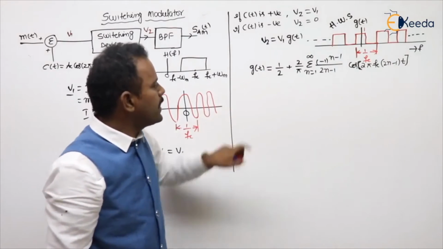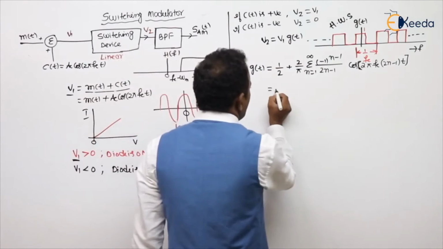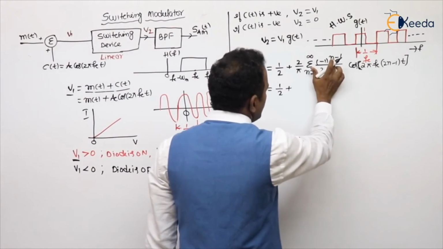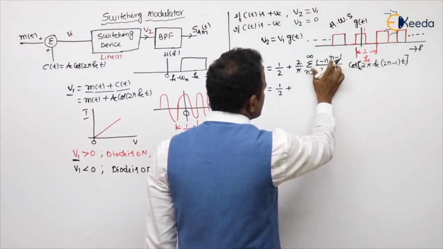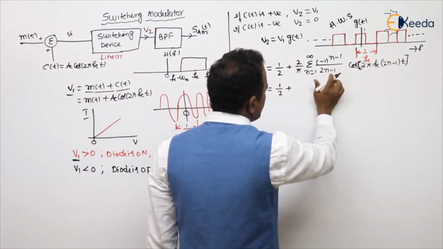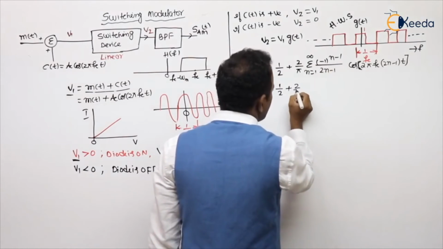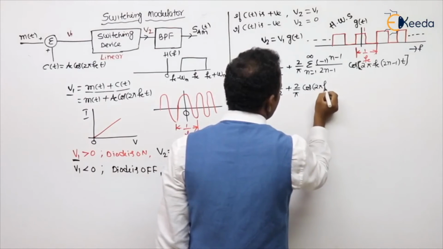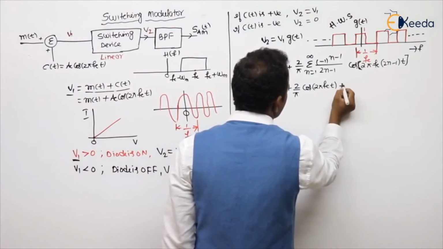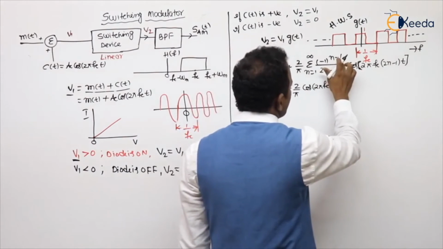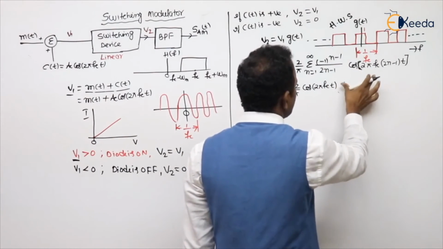Now try to expand this one. 1 by 2 plus, substitute n value 1. If you substitute n value 1, 1 minus 1 is 0, and anything to the power 0 is 1. Here n value 1, 2 minus 1 is 1. So I can say 2 by pi into cos 2 pi fc t. Next, substitute the n value 2. 2 minus 1 is 1. Minus 1 whole power n gives minus. So n value 2, 2 twos are 4, 4 minus 1 is 3.